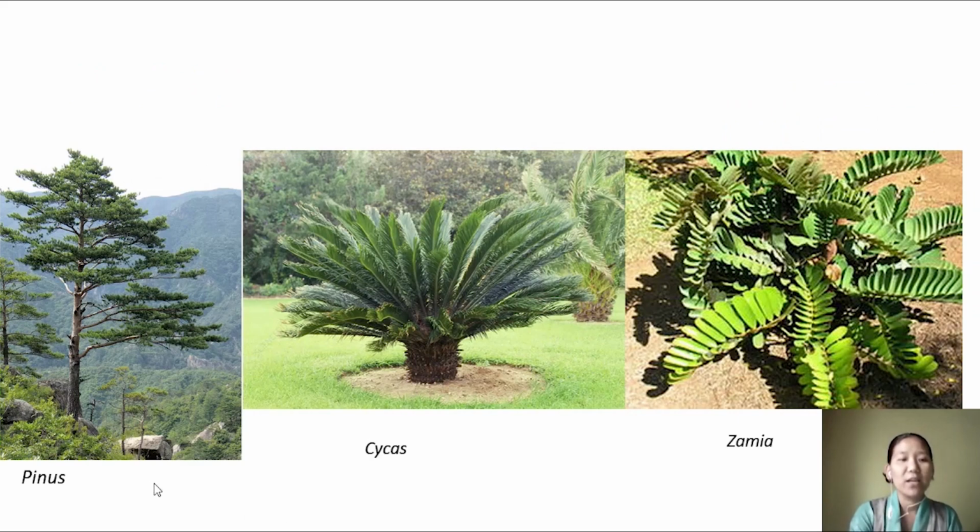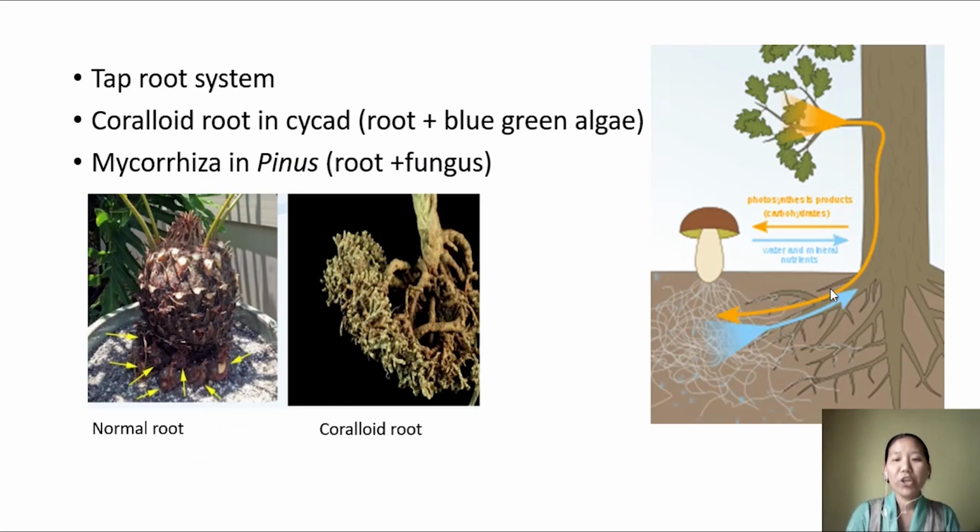So here you can see the Pinus, it is branched, and this is Cycas, it is unbranched, and this is an example of Zamia, where the stems are tuberous. And talking about the root system, the root is a tap root. They have a well-developed tap root, and the roots in the gymnosperms live in association with other organisms.